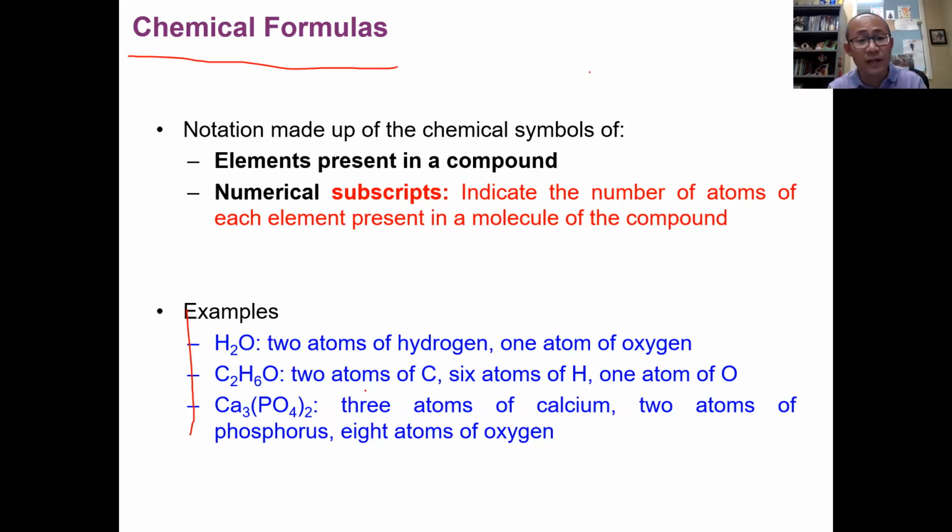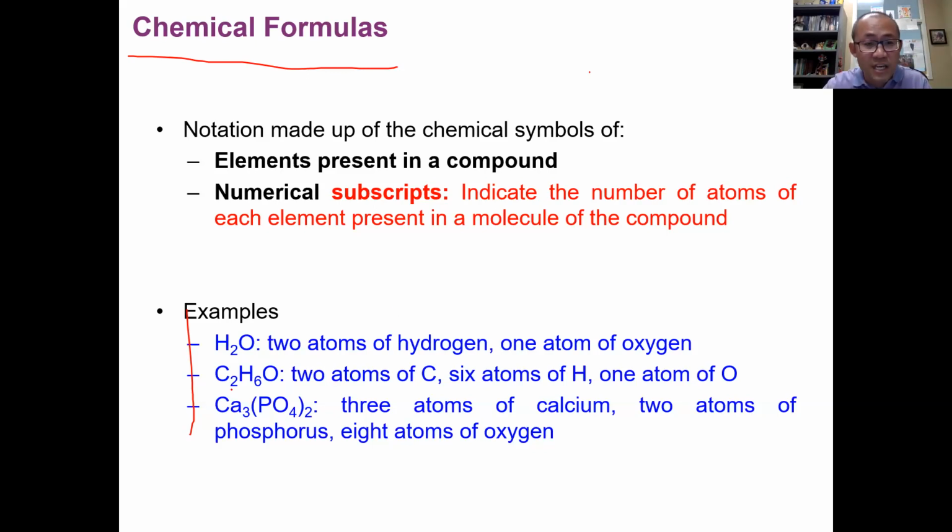For example, everybody knows H2O is what? Water. And when you put H2O, it tells you what? It tells you water has two elements, two types of atoms present, hydrogen atom and oxygen atom. It also tells us in each water molecule, it has two hydrogen atoms and only one oxygen atom. Because the subscript of hydrogen is 2, the subscript of oxygen is 1, which is not shown in chemical formulas.